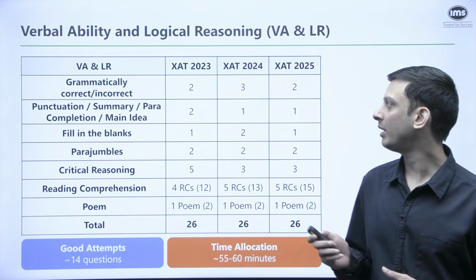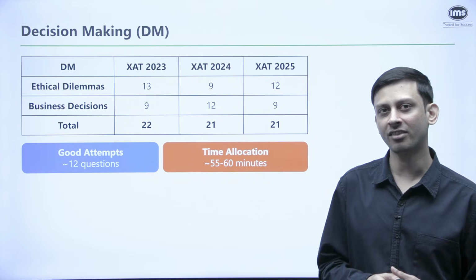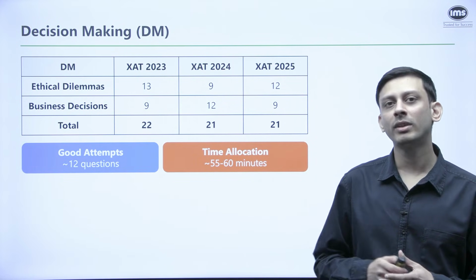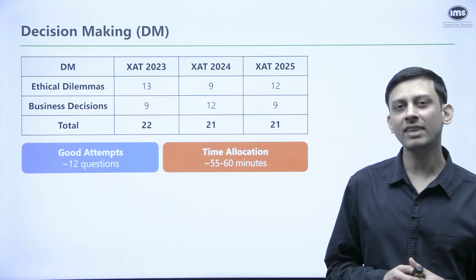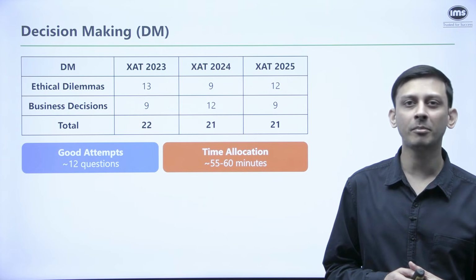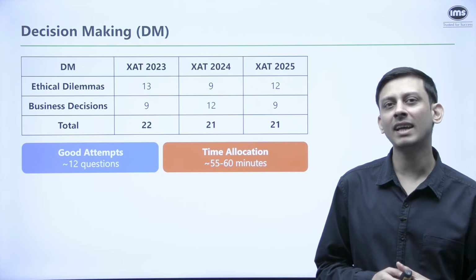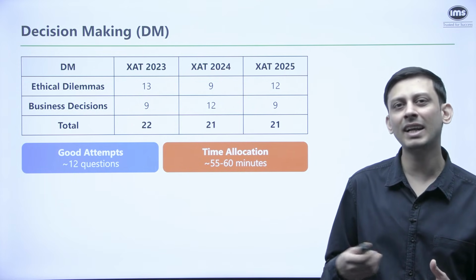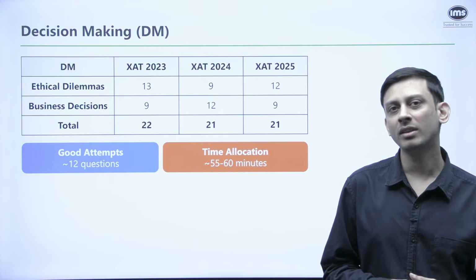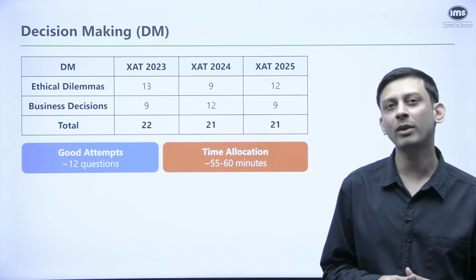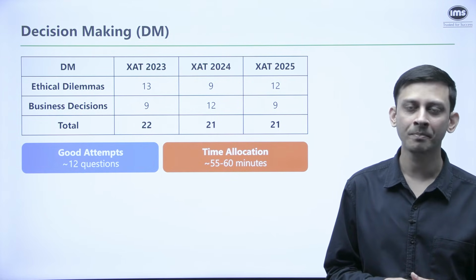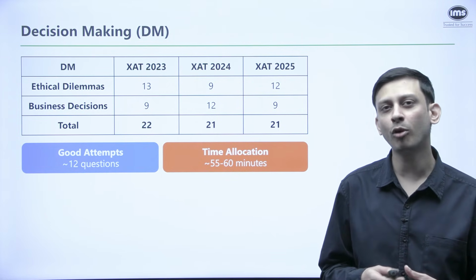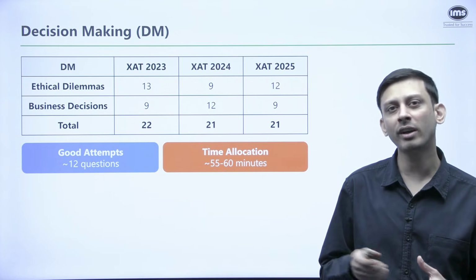The next section that we'll be looking at is the decision-making section. Now, if I talk a little bit about this section, this is fairly challenging because it is the subjective section. Many people can have many different answers. They can have different logic, and you can debate about this endlessly. So the best way to prepare for this section would be to solve a lot of previous year questions. Definitely of the last 6 years in the form of mocks, and also another 4 years before that.